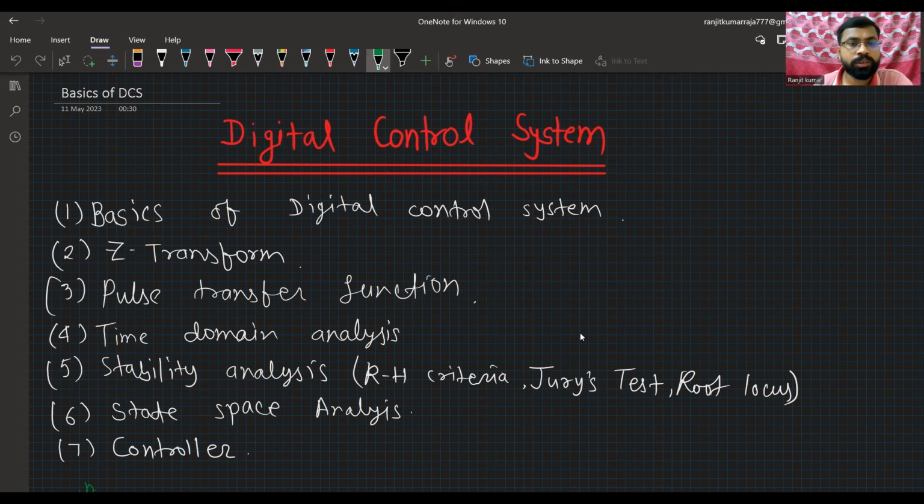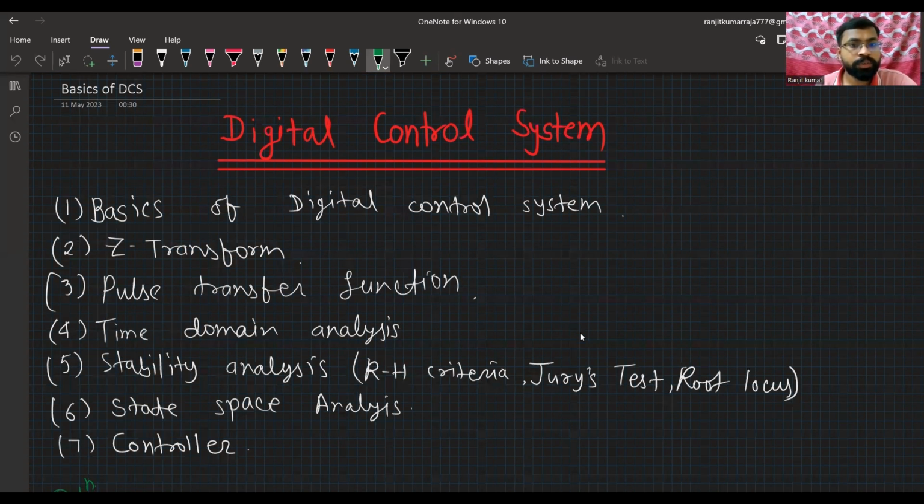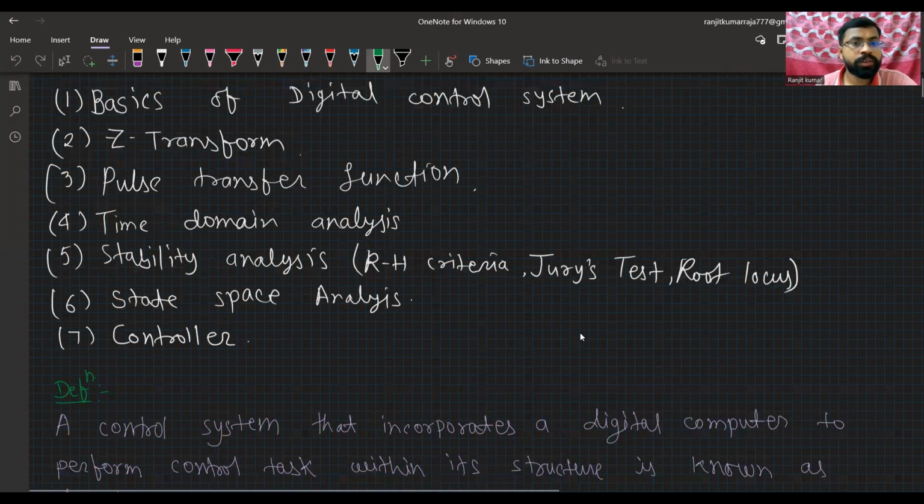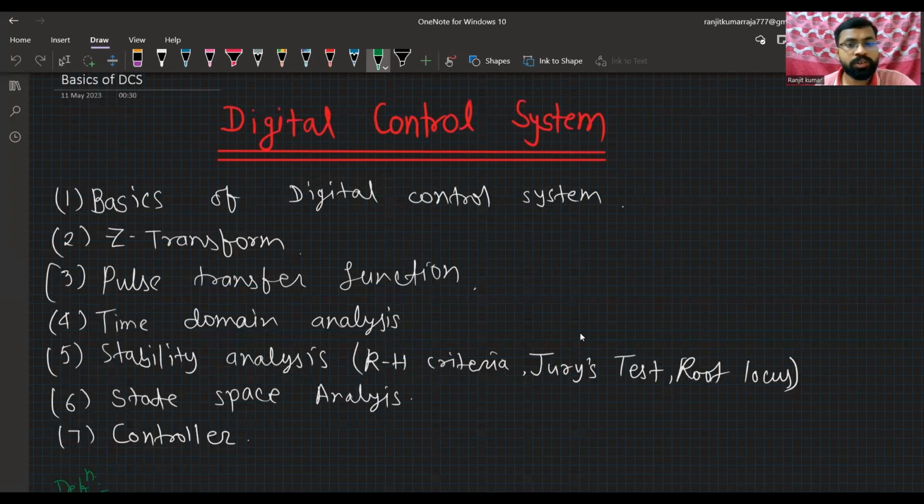Okay, in this section we will discuss the subject digital control system, and in this subject we will see these contents: basics of digital control system, Z-transform, pulse transfer function. This topic I will cover, and in this section the first one is the basics of digital control system. We will see the basics of digital control system.